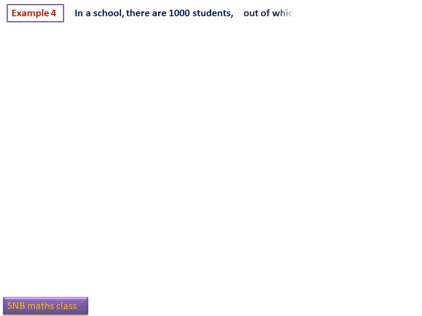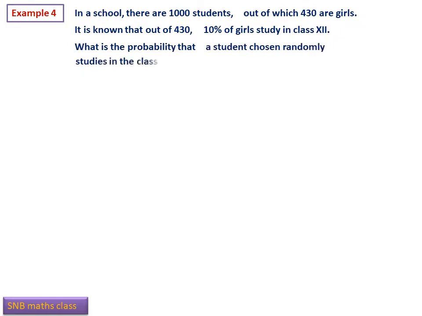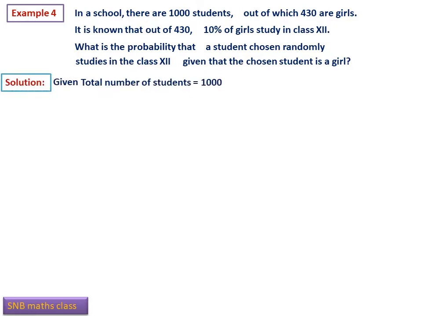In a school, there are 1000 students, out of which 430 are girls. It is known that out of 430, 10% of girls study in class 12. What is the probability that a student chosen randomly studies in class 12, given that the chosen student is a girl? That means that is the first event. So let us first list what is given.